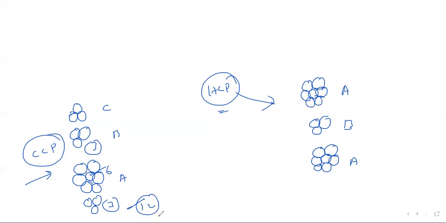Total 12 will come for this one. Coordination number is 12 for this one. In this case also, it happens the same. Here 3, here 3, here 6 will be touching for this one. So the coordination number will become 12 for this.